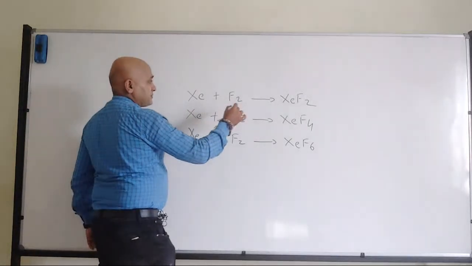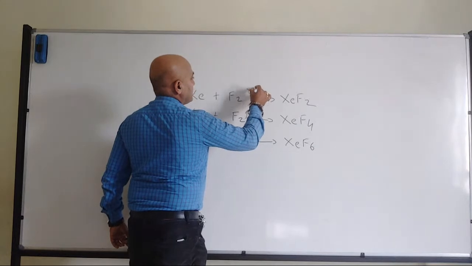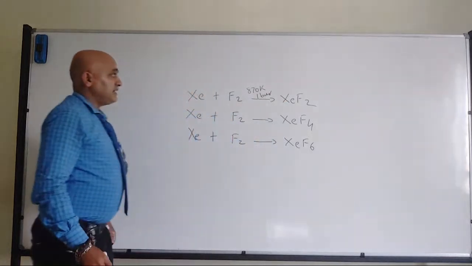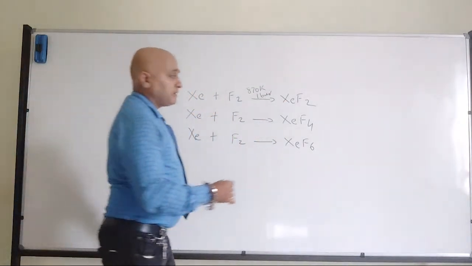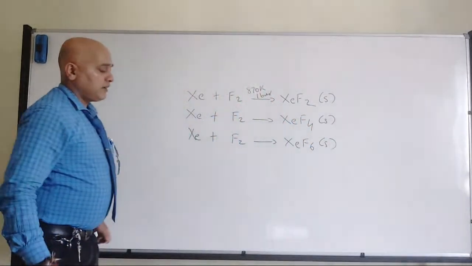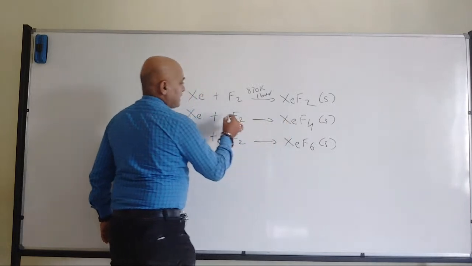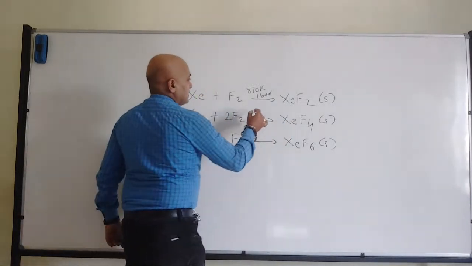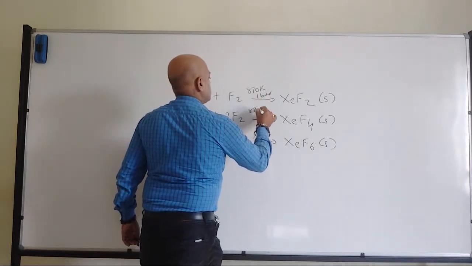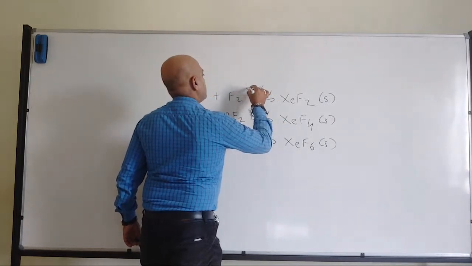Now in this case, when I am talking about xenon fluoride, the temperature will be somewhere around 870 Kelvin and 1 bar pressure. Please remember, all of them are in the solid state. So then xenon and fluorine, we have to balance it, 2F2. The temperature will be somewhere around 870 Kelvin, 7 bar pressure, where it should be 470.